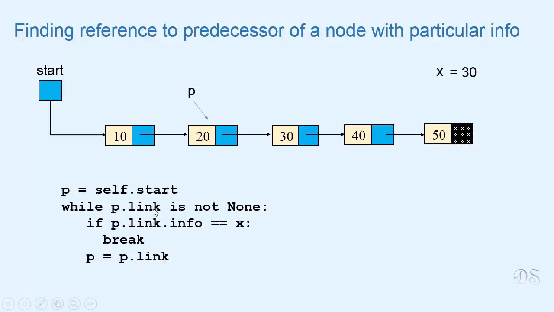Now again we check p.link. p.link is not None. Now we check p.link.info. p.link.info is 30. It is equal to x. So this break is executed and this loop terminates. So we can see that when this loop terminates, p refers to the node that is the predecessor of the node that contains value x.